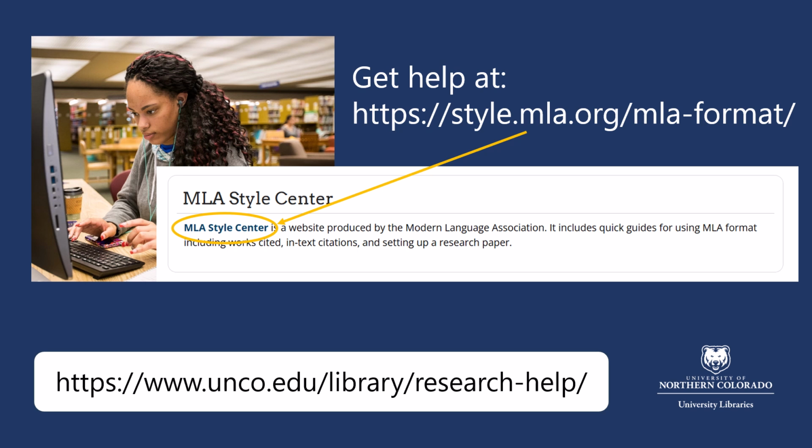Be sure to get help if you have questions about in-text citations. You can go to the MLA Style Center or, as always, ask a librarian.